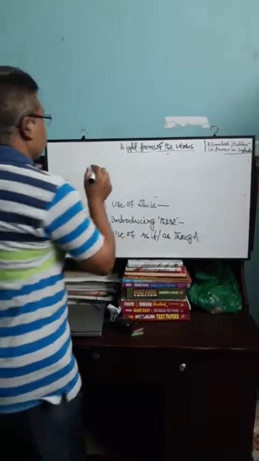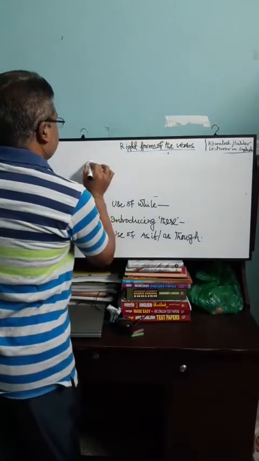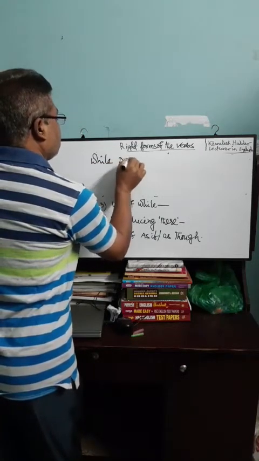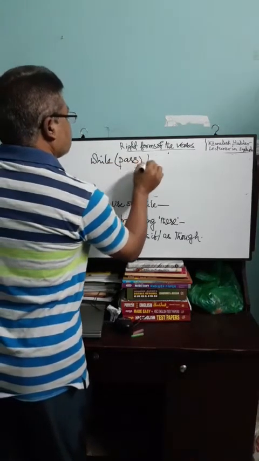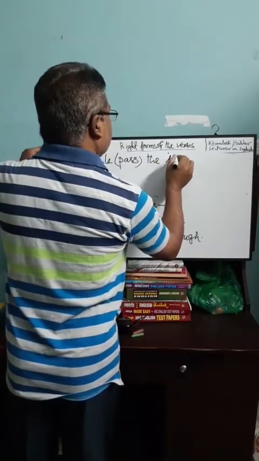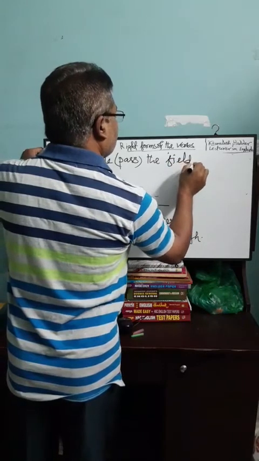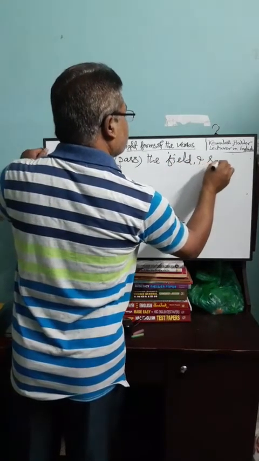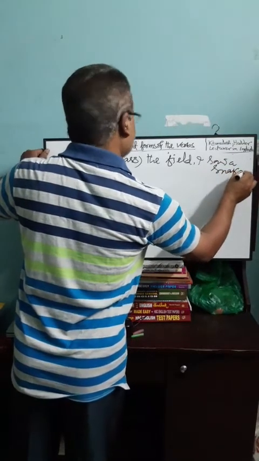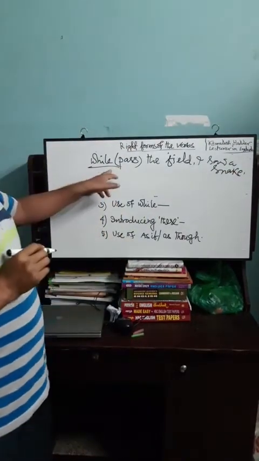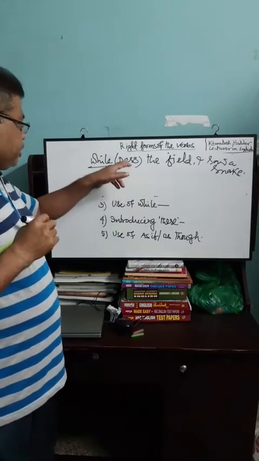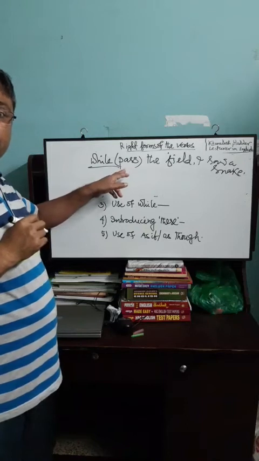Look. While pass the field, I saw a snake. Here, after while, there is a verb, pass. In this case, this verb will be in present participle form.